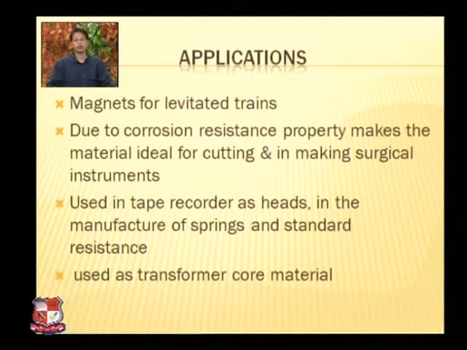They are used as magnetic materials, as tape recorders, as heads, in the manufacture of springs and standard resistance also. The latest application is that they are used as transformer core materials due to their low eddy current loss and low energy loss.